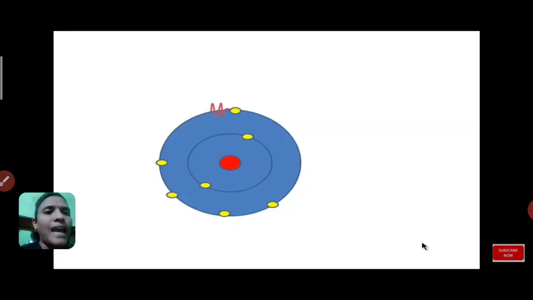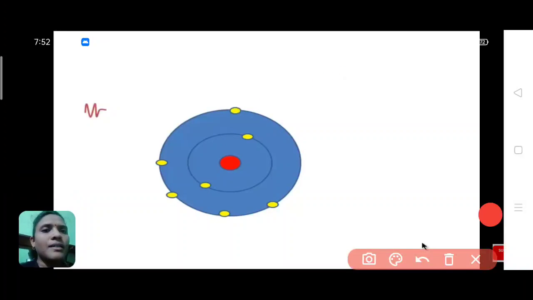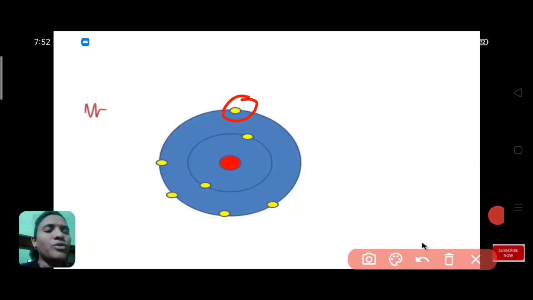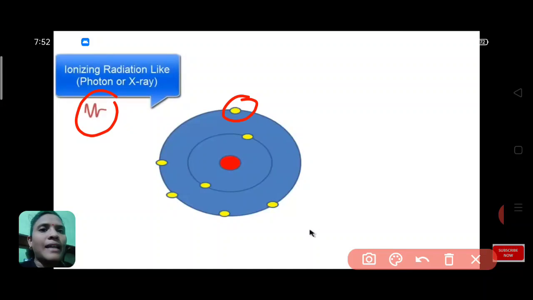Energy is irradiated on an outermost electron. This energy may be photon, X-ray or any heat energy.